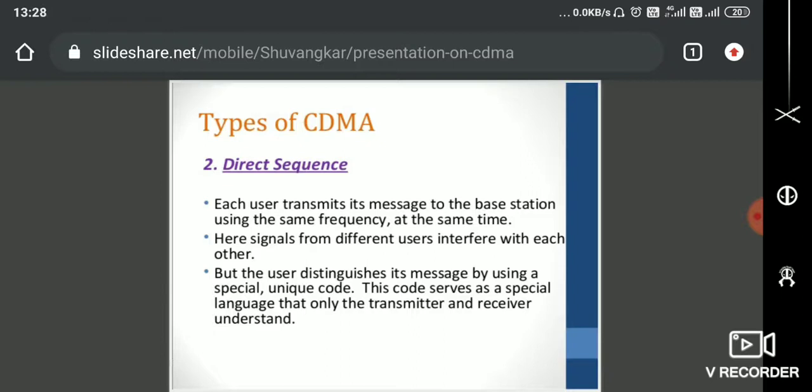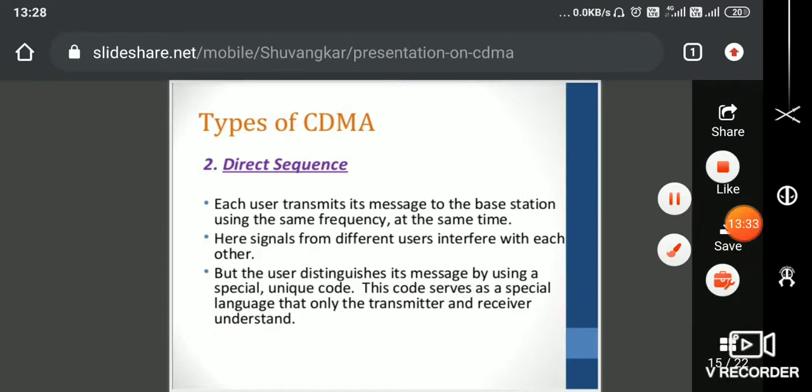So each user transmits its message to the base station using the same frequency at the same time. So here the signals from different users interfere with each other. So that is one thing to be considered. But the users are distinguished in the message by using a special unique code. So this code serves as a special language that only the transmitter and receiver understand. Here, it is very simple.